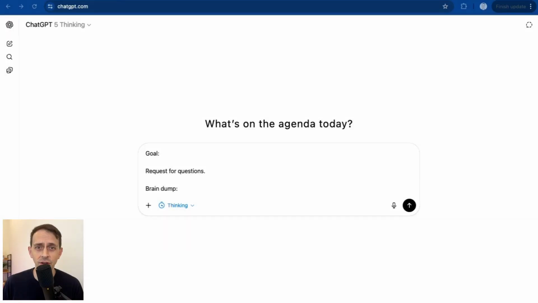The template for this Socratic AI process is very simple. It requires a goal, a request for questions, and a brain dump. Now, I don't want this to sound too complex. Most of the time, it really is me keeping these things in my head and taking a walk and talking into my phone. And I say, here's my goal. By the way, ask me some questions, and here's the brain dump. So I'm doing this visually, but a lot of this I just do over my phone. It works just as good.